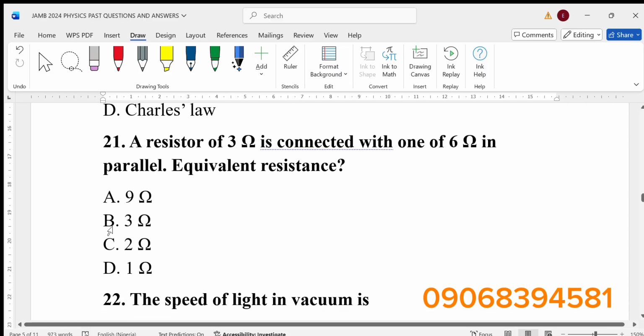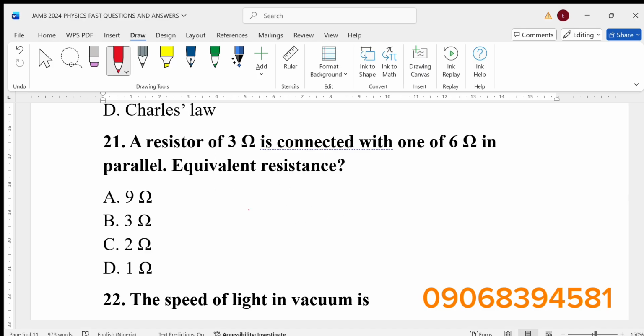A resistor of 3 ohms is connected with one of 6 ohms in parallel. The equivalent resistance is dash. What do you do if the resistors are connected in parallel? You just do your calculation.